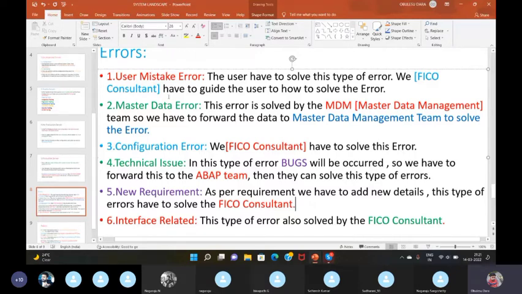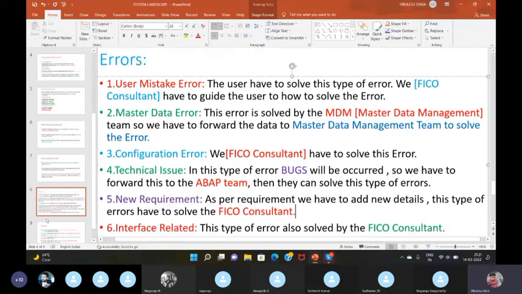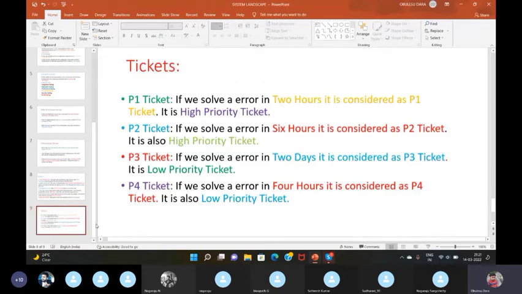These errors are called tickets in real time. We will consider tickets in 4 types. They are P1, P2, P3, P4. Here P means priority. If we solve an error in 2 hours, it is considered as a P1 ticket. Why? Because it is solved in only 2 hours. So that's why it will be considered as a high priority ticket.